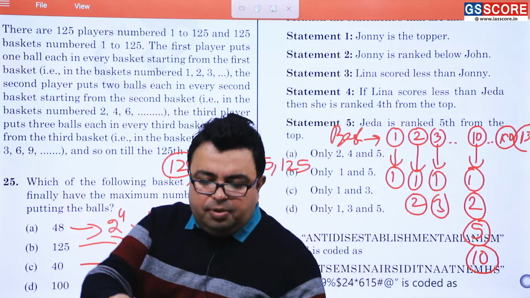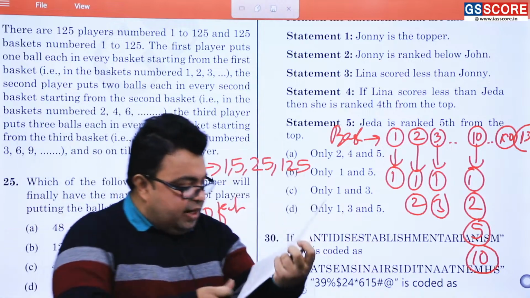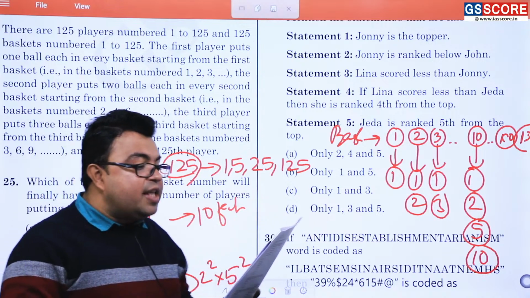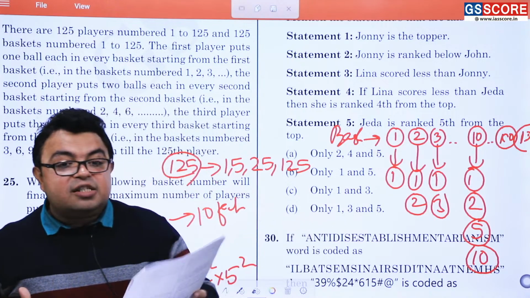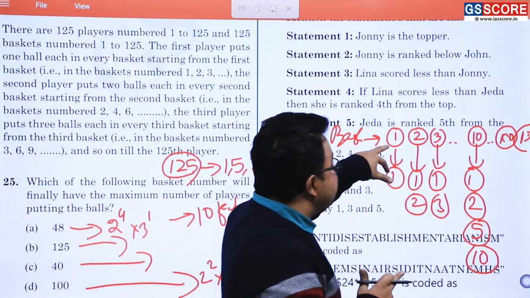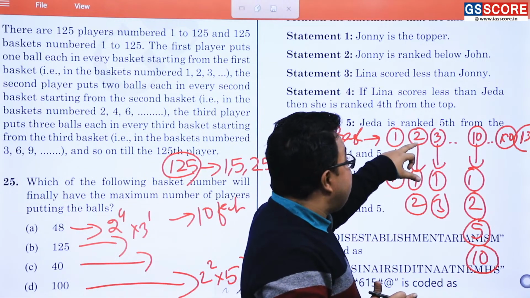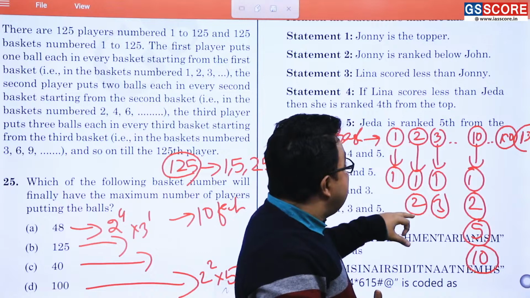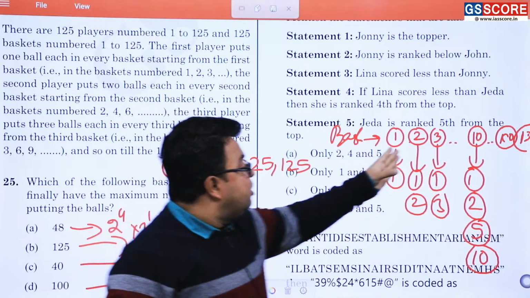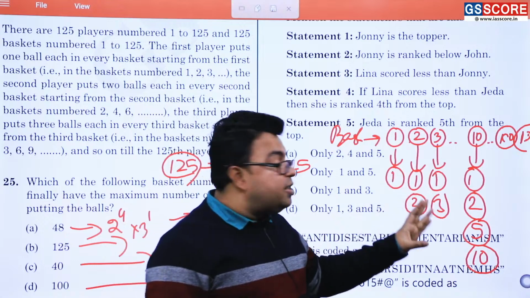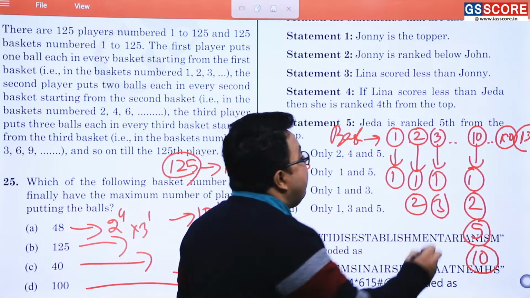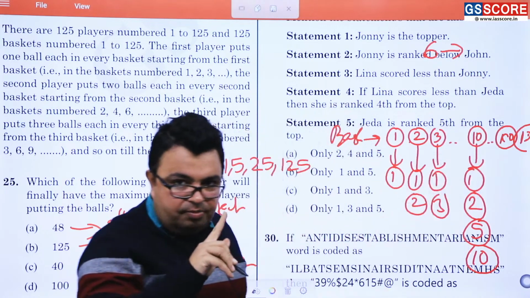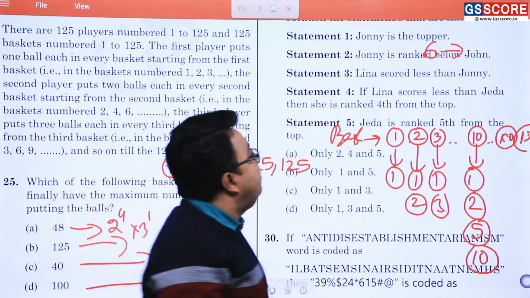Second question I am reading out because I think the question is there with you all, and this is an important question. That's why I am investing time over here. How many baskets will finally have exactly twice the number of balls as the basket number itself? First basket is having 1 ball, so it has to be twice. Now 2 number basket has got twice the number of balls, so 2 plus 2, 4 should be there. It is not the thing. 3 number basket should have 6. It is only the case where a particular number has got 2 factors apart from the number itself.